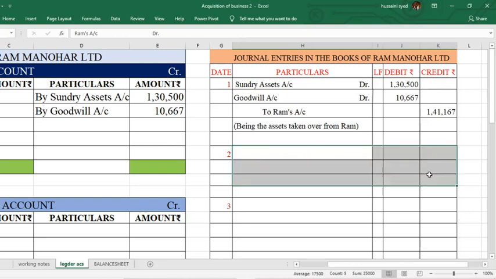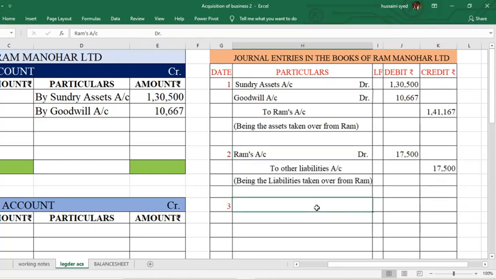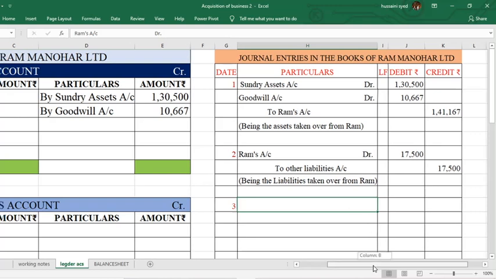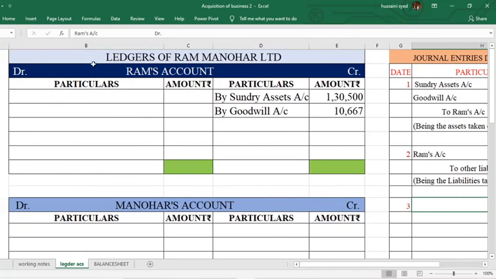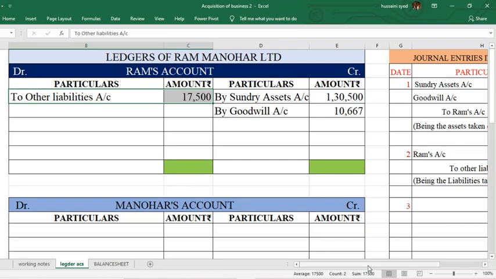Similarly, record the journal entry for liabilities taken over. As the company is going to take over the liabilities, its liability increases. So we have to credit it. And Ram's account is debited. So write it on the debit side.